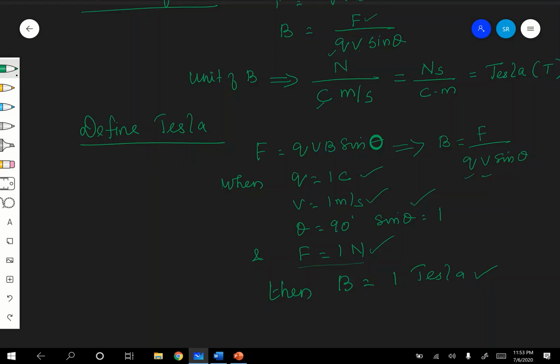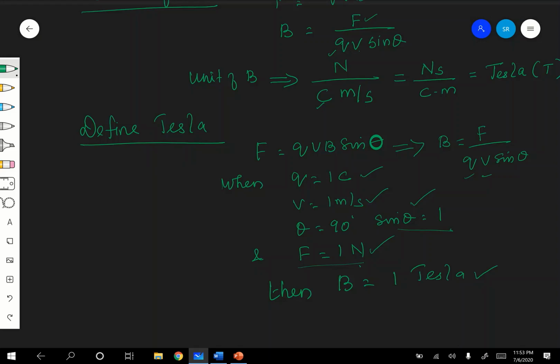Define Tesla. See, once again, the magnetic field induction at any point in a magnetic field is said to be 1 Tesla if a charge of 1 coulomb moving with the velocity of 1 meter per second perpendicular to the magnetic field would experience a force of 1 Newton at that point.